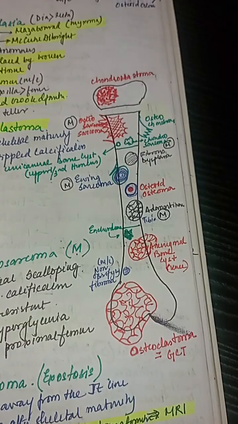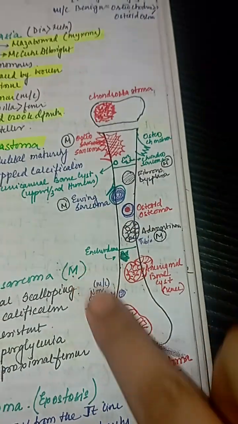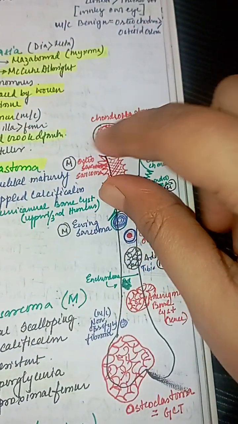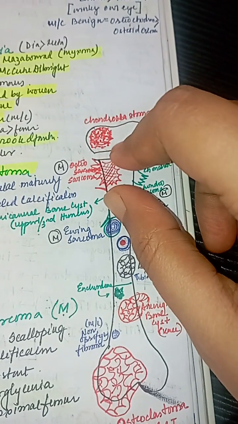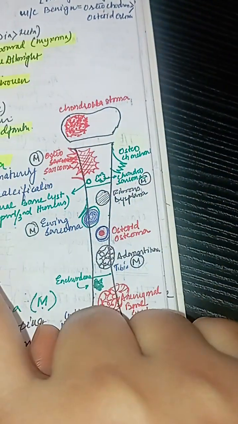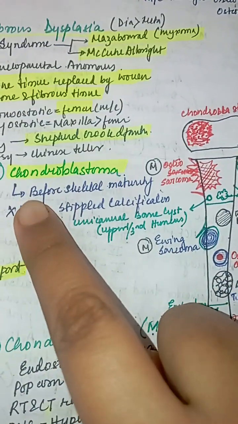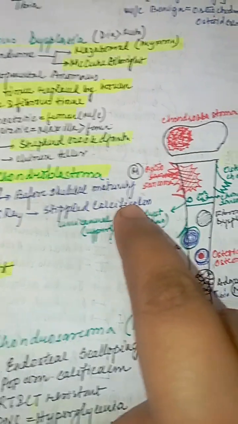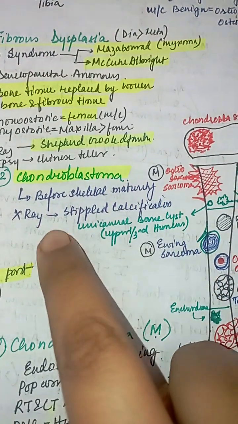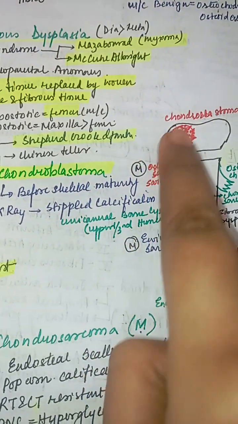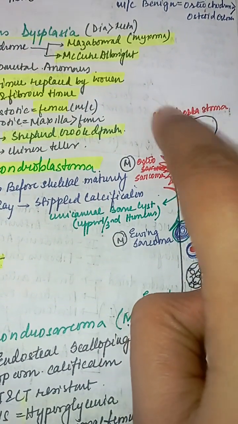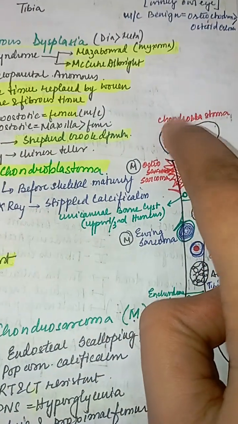Epiphyseal tumors are the osteoclastoma, that is the giant cell tumor, and chondroblastoma, that is the tumor which is formed before skeletal maturity, that is in child before skeletal maturity, and in X-ray we see stippled calcification. This is chondroblastoma.